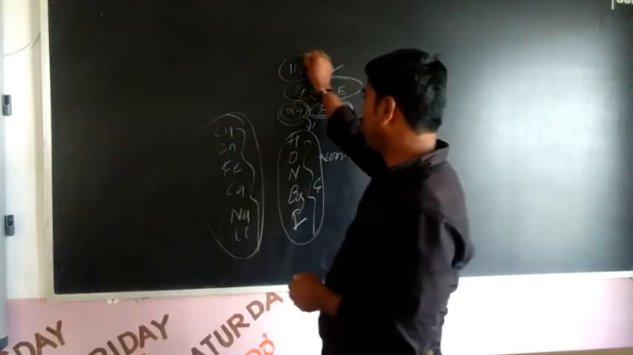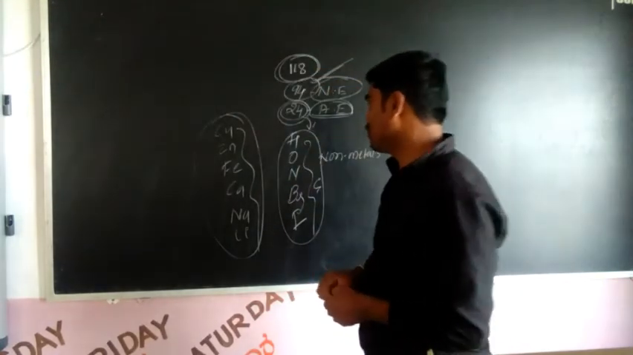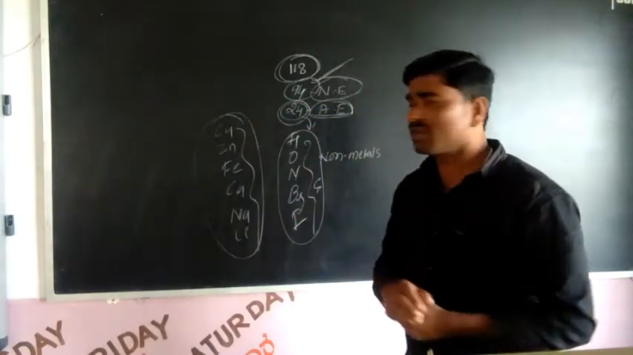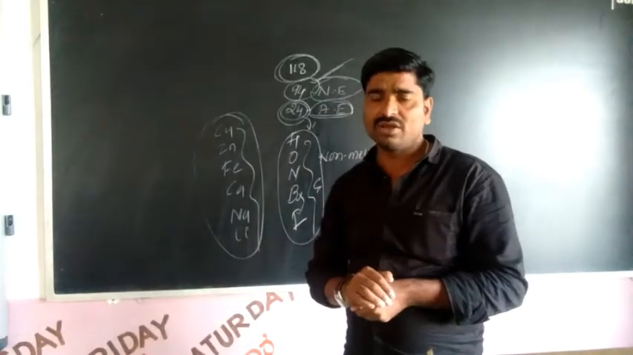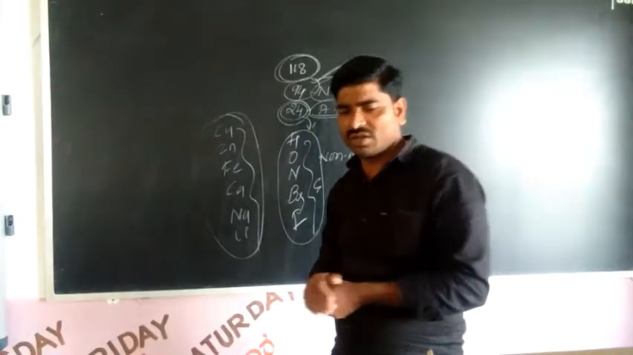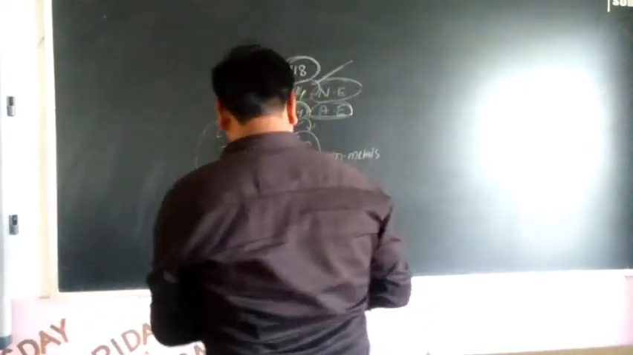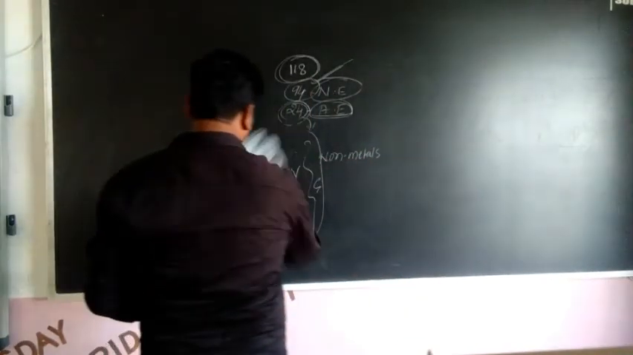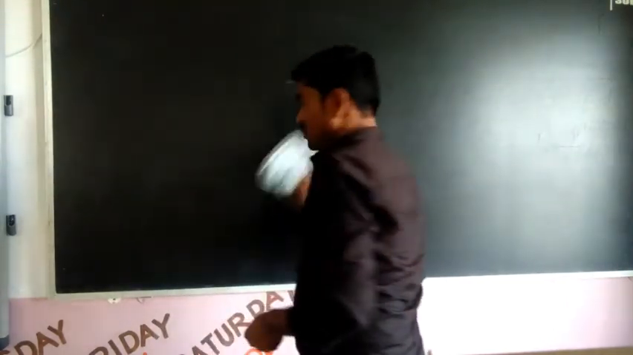So of 118 elements total, 94 are naturally occurring elements and the remaining 24 are artificial elements, right? A large number of metals and few non-metals are there in the periodic table, right? So let us go for the chapter metals and non-metals.